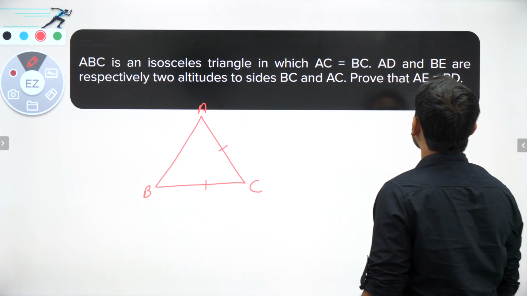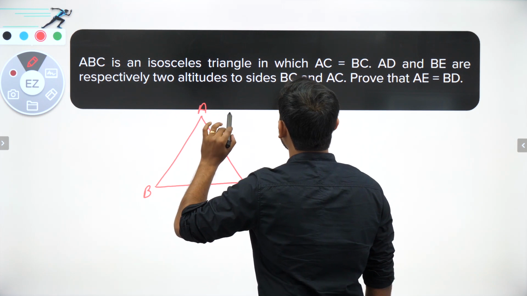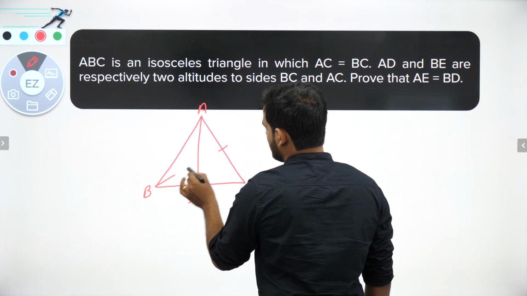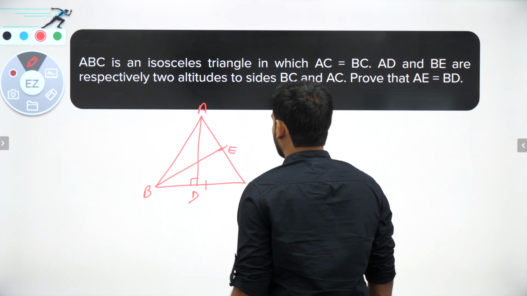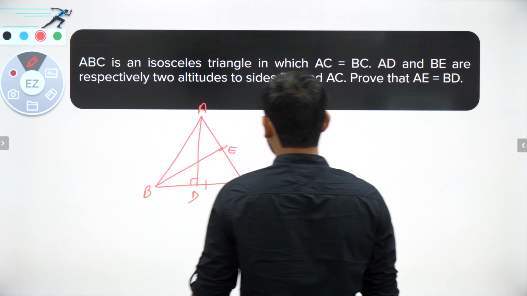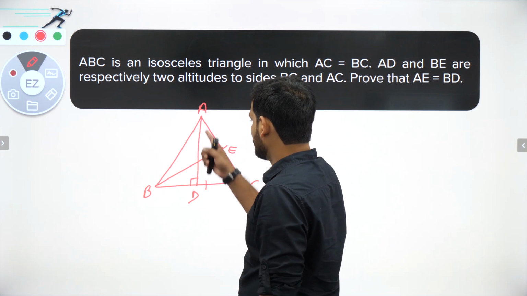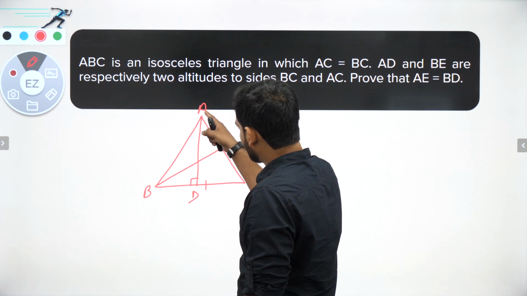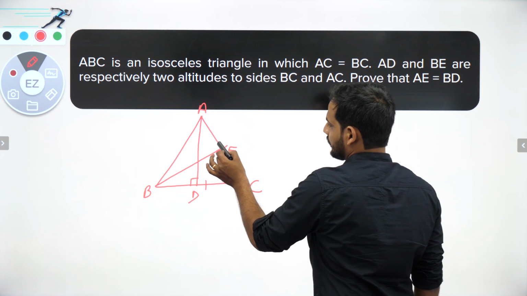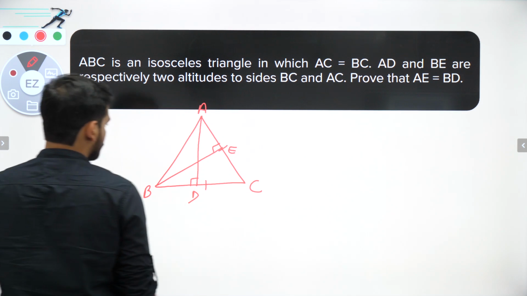Then they have told that AD and BE are respectively two altitudes on sides BC and AC. So okay sir, AD is an altitude and BE is an altitude. Prove that AE, this AE we have to prove equal to BD. So you know which two triangles we have to take. We have to take triangle ABE and triangle ABD. This is also an altitude. So now we know that these two angles are 90 degrees.